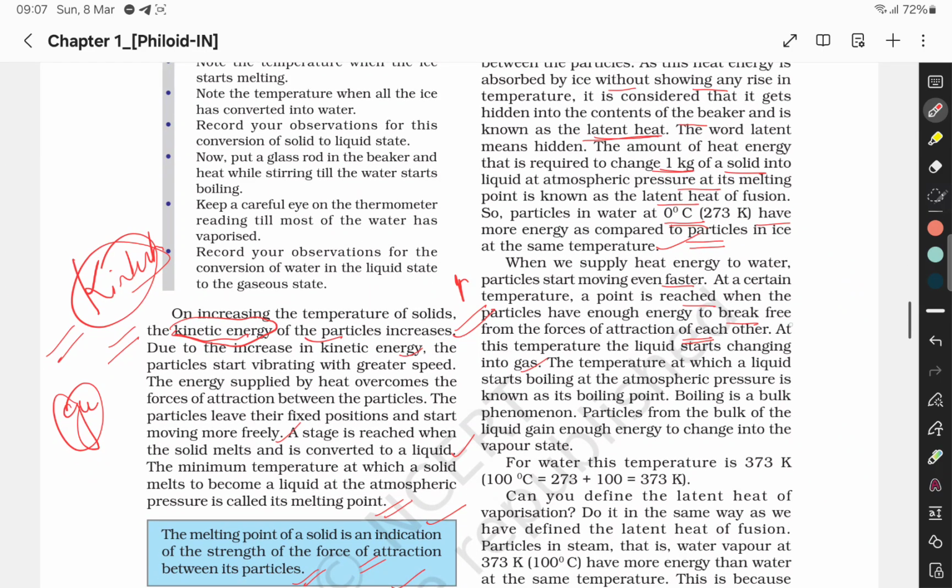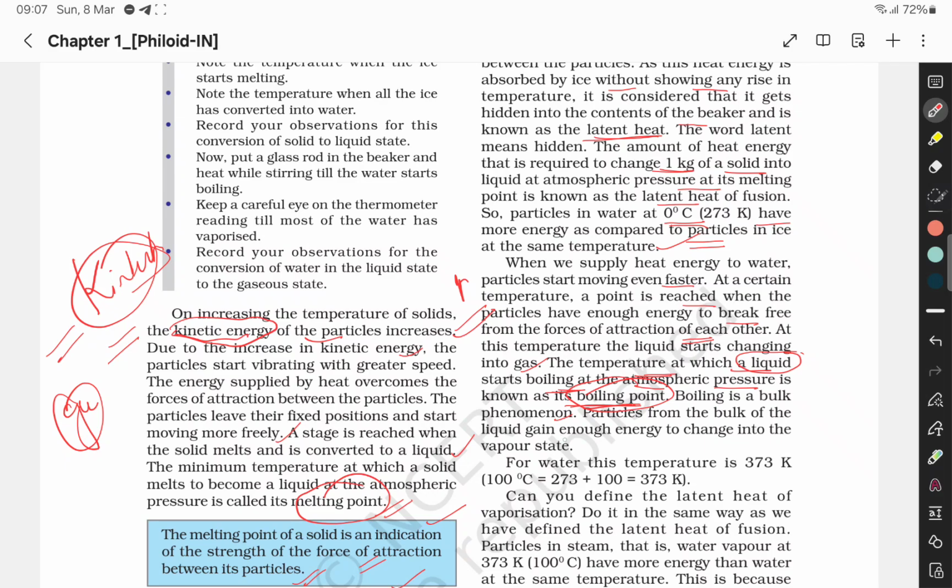The temperature at which liquid starts boiling at atmospheric pressure is known as boiling point. See, the temperature at which the liquid starts boiling at atmospheric pressure is known as boiling point. तो यहाँ हमने समझा melting point क्या होता है और यहाँ boiling point क्या होता है. So the boiling is a bulk phenomenon.